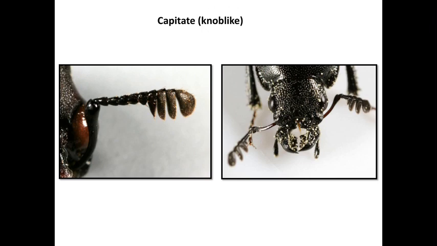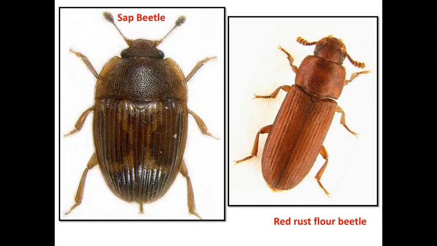This is a capitate antenna. It is nothing but a knob-like antenna, found in beetles, butterflies and moths. This is a sap beetle, and this one is a red rust flower beetle, having a capitate type of antenna.